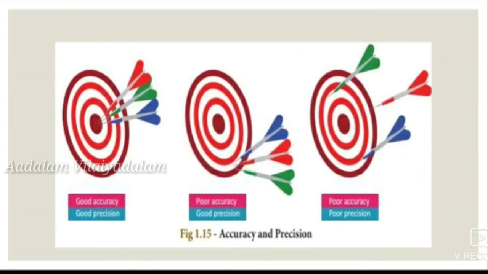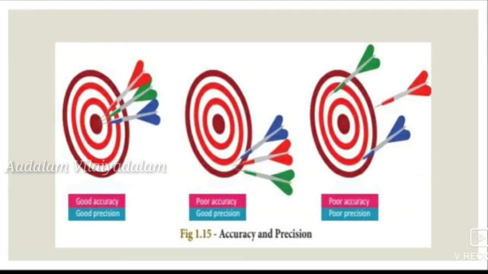good precision. In the third picture, the 3 arrows are placed in different rings and are not in the same point. So accuracy and precision are both poor. That is, the 3 arrows are placed in different places. So there is no accuracy and no precision. So now you understood accuracy and precision.